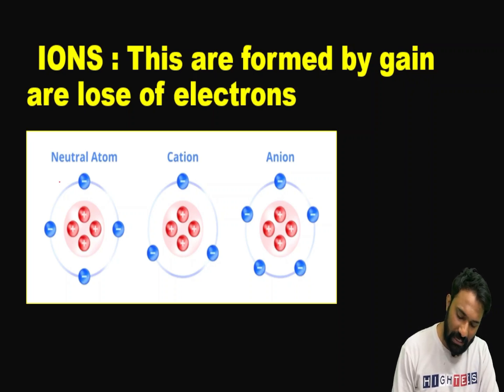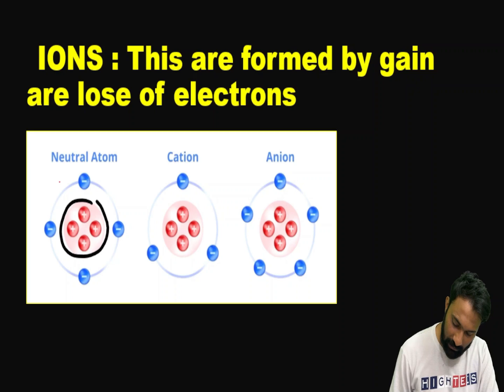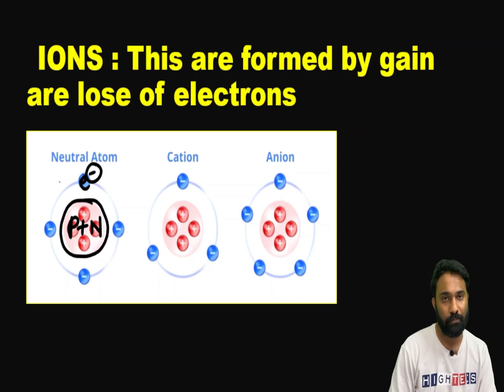Now in the lower classes you have studied already what an atom contains. This is an atom. This atom contains positively charged proton and neutrally charged neutron, and the negatively charged electron will revolve around it. We know. Clear?